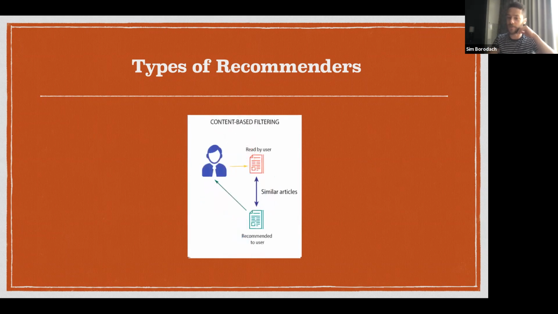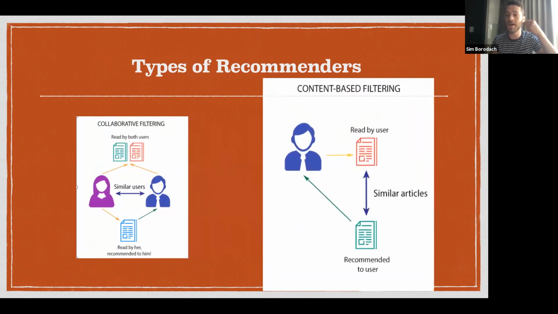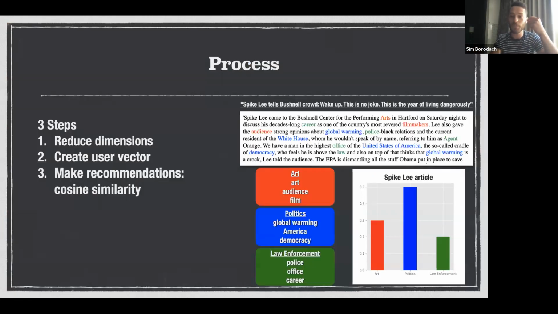In contrast, there's content-based filtering, where we just have a single user and we look at the history of what they've read and we recommend to him a new article that's similar to articles that he's previously read. So in this case, it was much simpler for me to go with content-based filtering, as I had article data and I have the information about users and what articles they've read in the past. The process for creating this recommender has 3 steps.